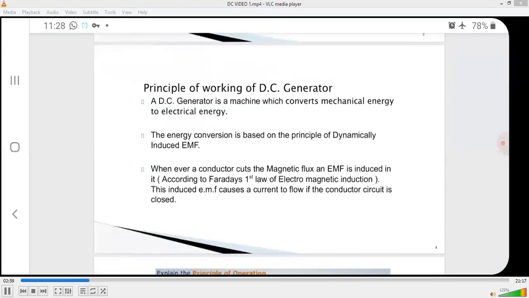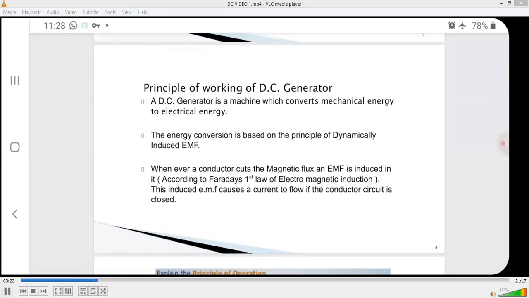Next, principle of working. Actually, how the generator works. A DC generator is a machine which converts mechanical energy into electrical energy. The energy conversion is based on the principle of dynamically induced EMF.